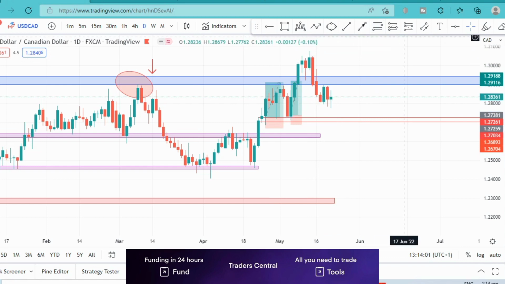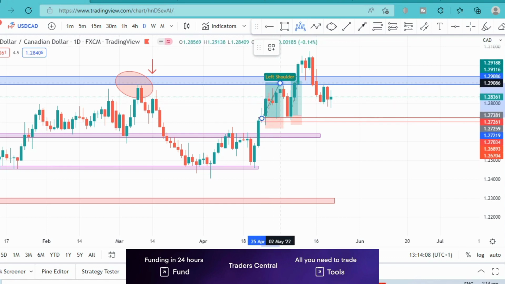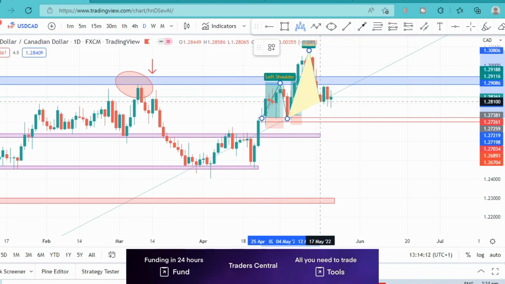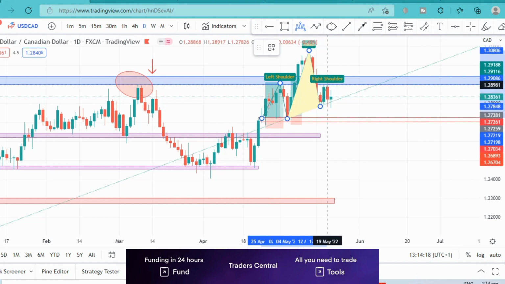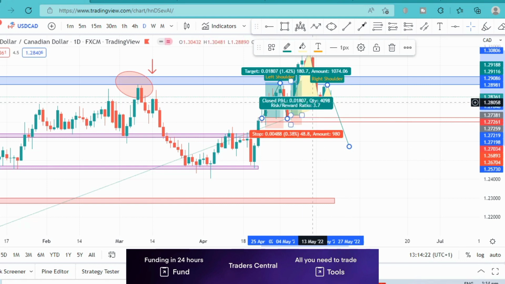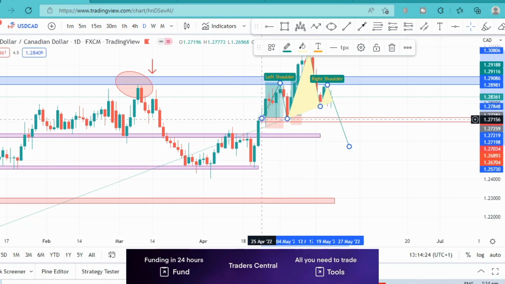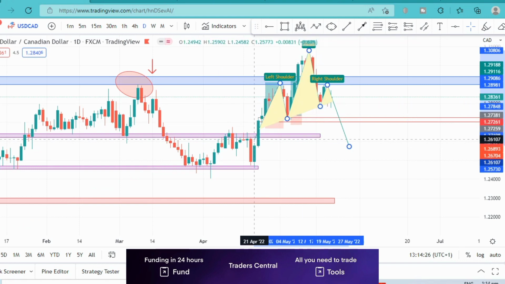Also, to support our bearish move, we can see this pattern that has formed. That's the head and shoulder pattern, if you would like. Price got down there, went back up to retest it, and then came back down again. So this, we could say, is a sort of head and shoulder pattern as well.